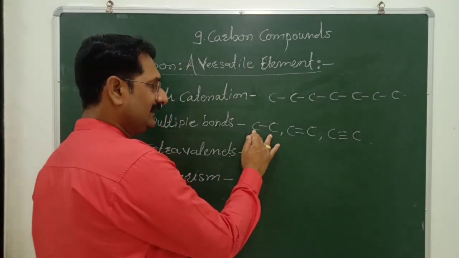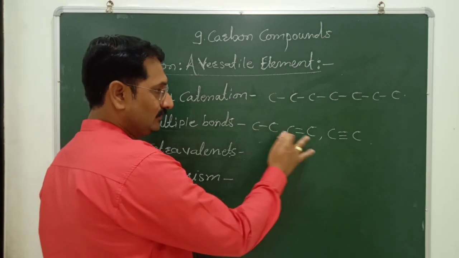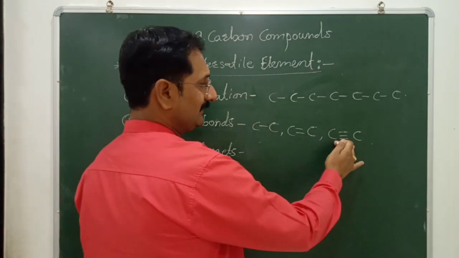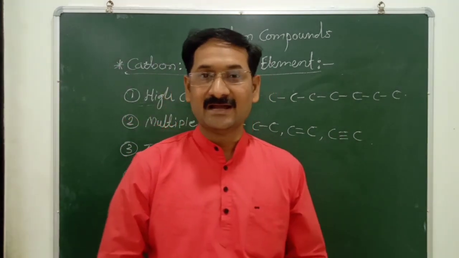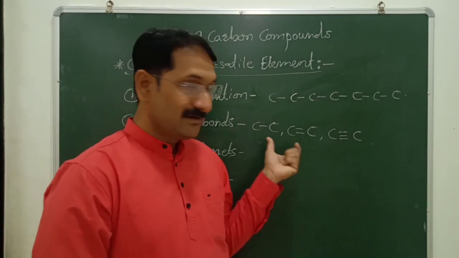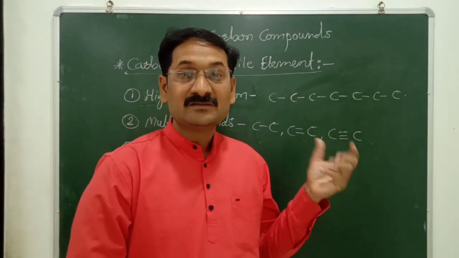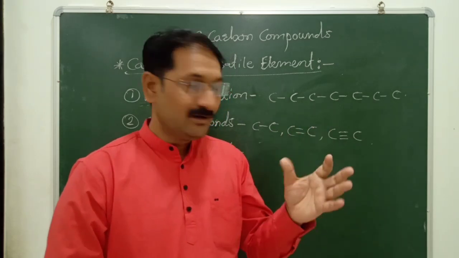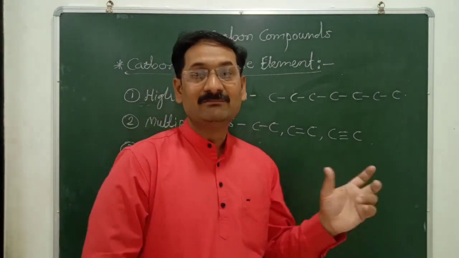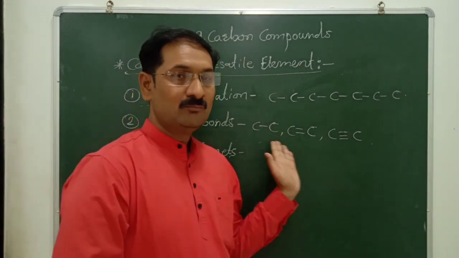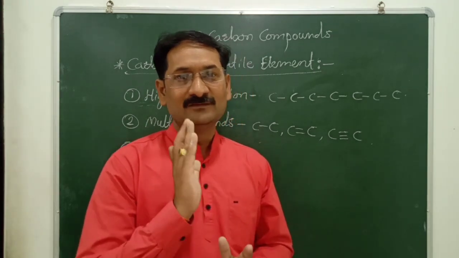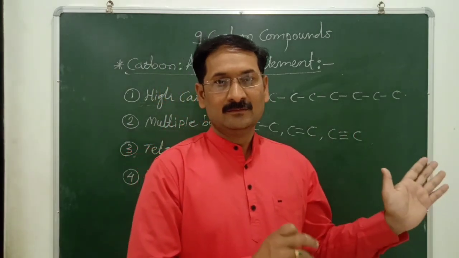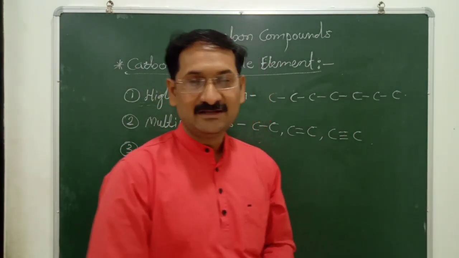two carbon atoms containing a single covalent bond is ethane. Two carbon atoms containing a double covalent bond is ethene, and two carbon atoms containing a triple covalent bond is ethyne. In this way, two carbon atoms form three types of compounds: ethane, ethene, ethyne, depending on the covalent bonds between the two carbon atoms. So formation of multiple bonds is one of the reasons behind the large number of carbon compounds forming. It is also a versatility of carbon.